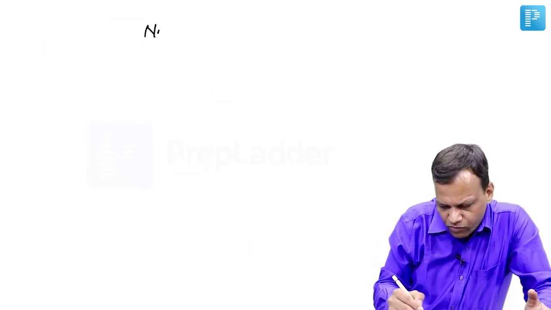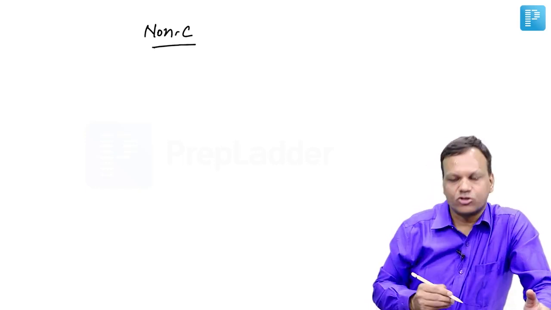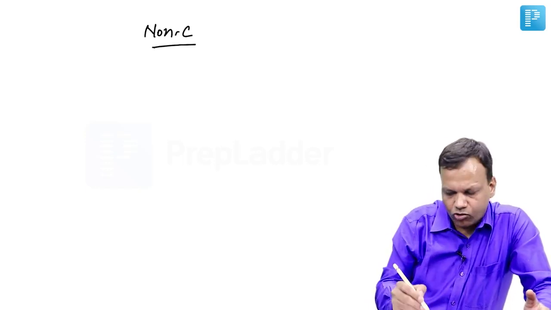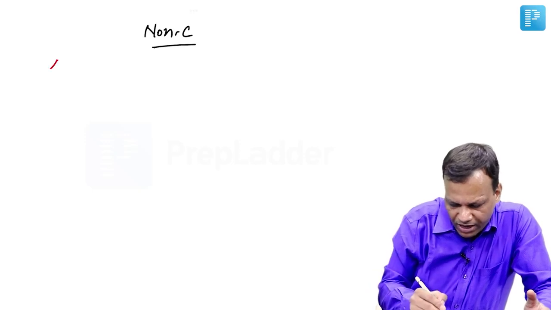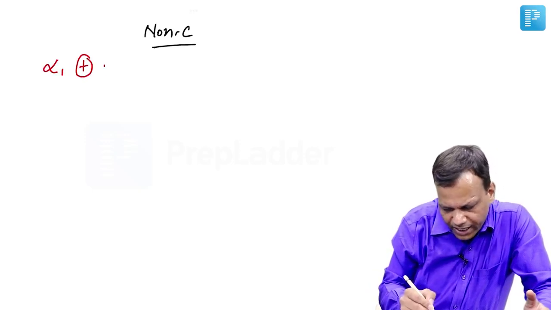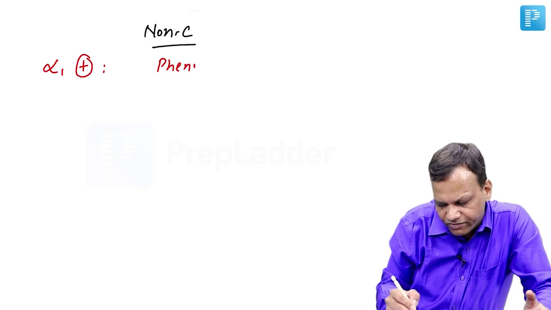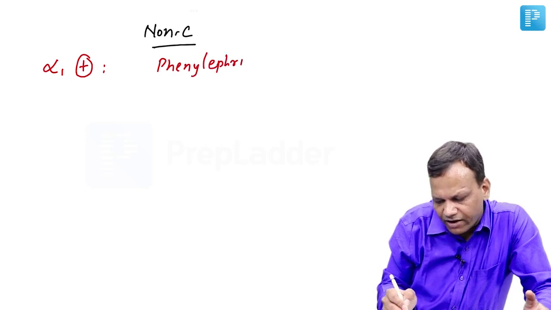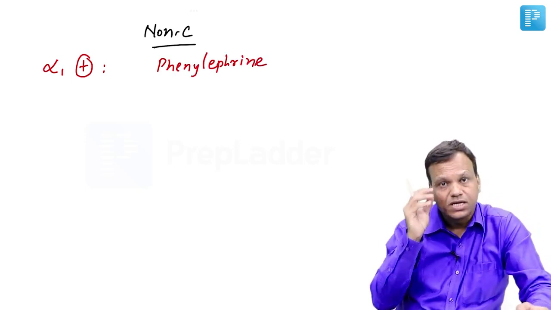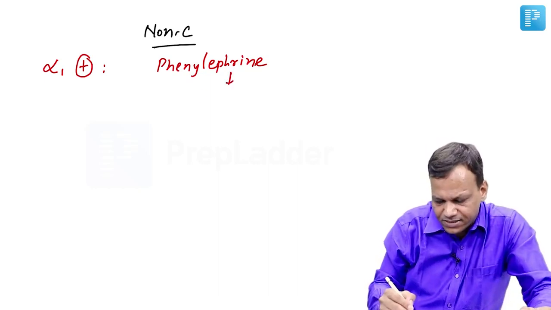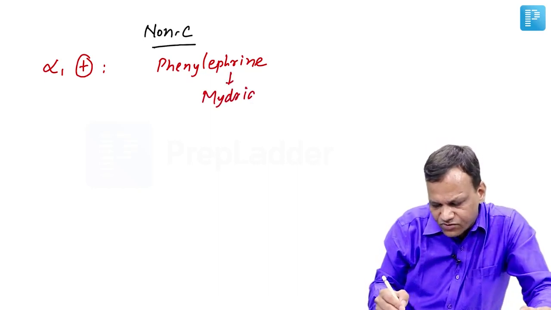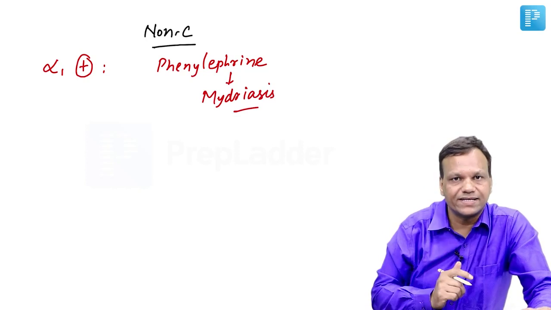So now we will quickly move to the non-catecholamine group of sympathomimetic drugs. In the non-catecholamine group, we have alpha 1 agonists, drugs stimulating alpha 1 receptors like phenylephrine. Phenylephrine is commonly used as eye drops. It causes mydriasis. The important thing is it causes mydriasis without cycloplegia, only mydriasis.